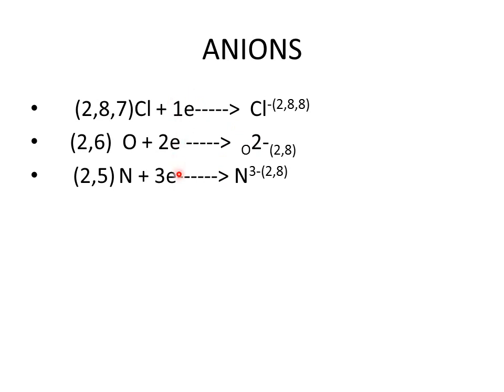When these non-metals gain electrons, they form their anions. They form negatively charged ions which are stable. So I think you have understood that to have stability or to have 8 electrons in their valence shell, atoms either lose electron or gain electron. When they lose electron, they form positively charged ion, and when they gain electron, they form negatively charged ions.